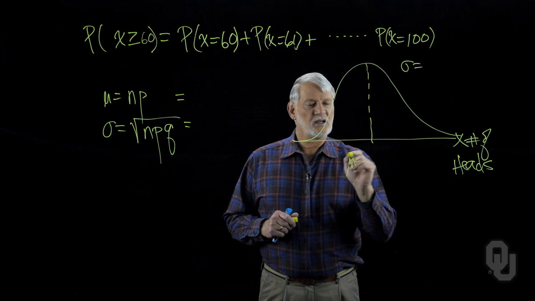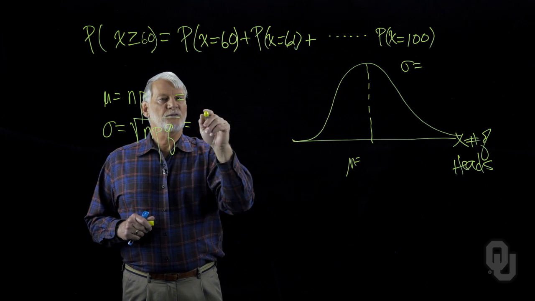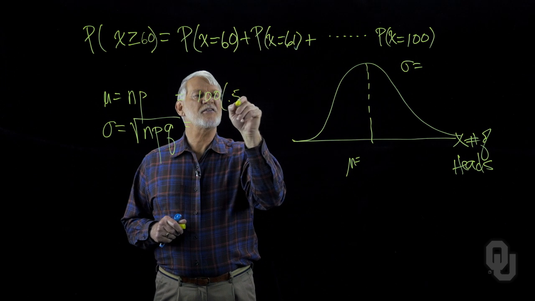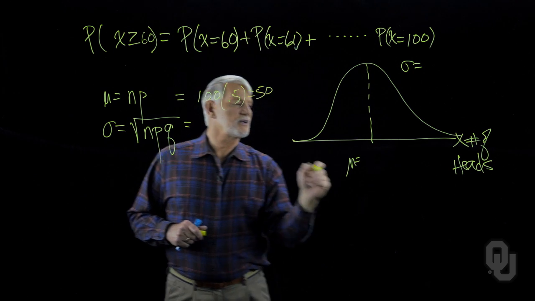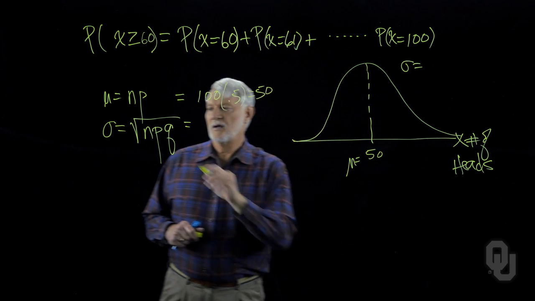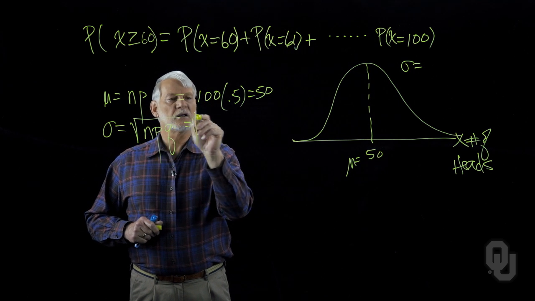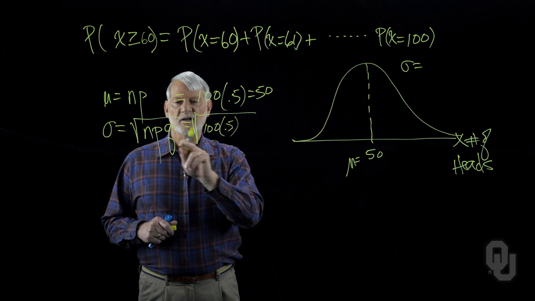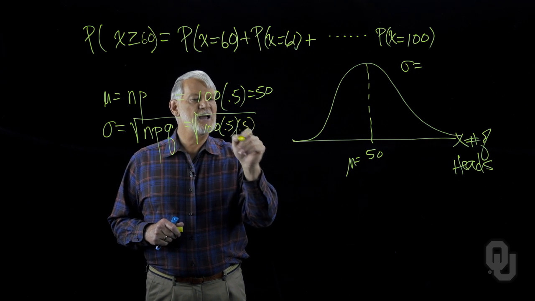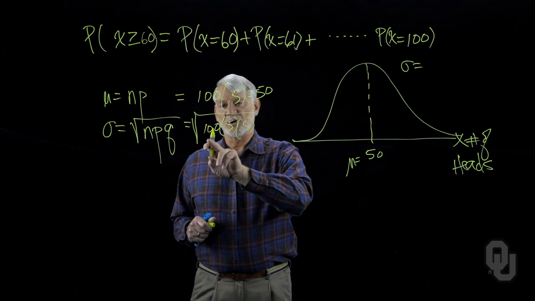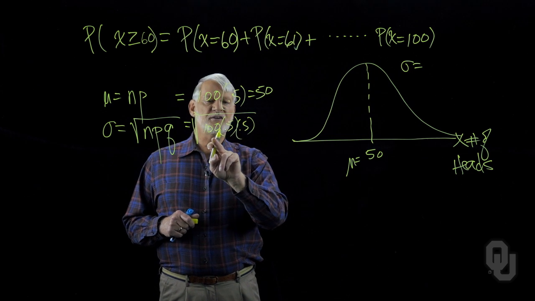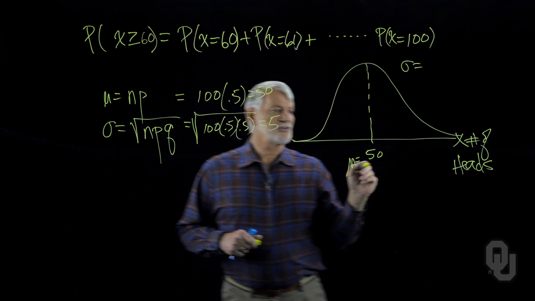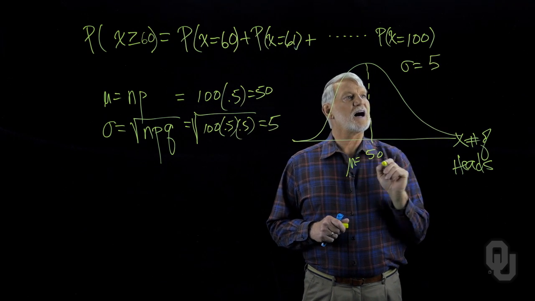So the mean is equal to what? Well, if we have 100 and the probability of hitting a head is a half, then this is going to be equal to 50. So this is 50 here. Here I'm going to substitute in n, 100, times 0.5 times 0.5. So half of 100 is 50. Half of 50 is 25. Square root of 25 is equal to 5. So my standard deviation is equal to 5.